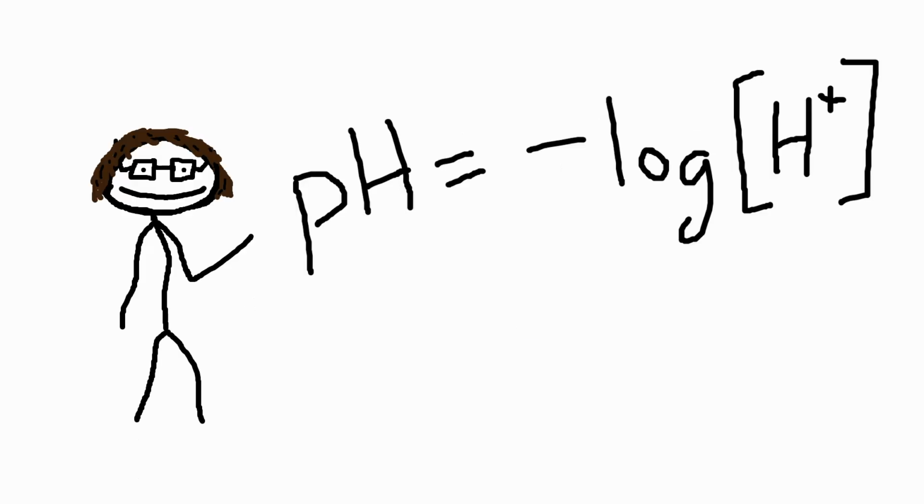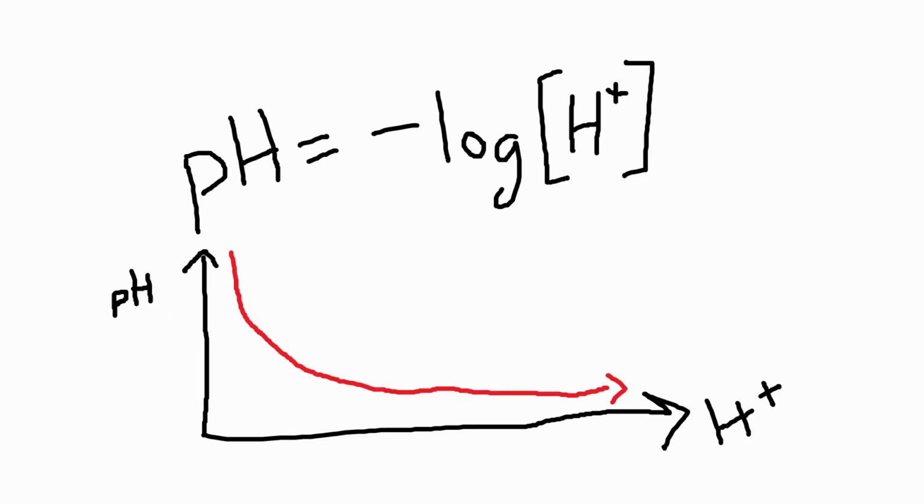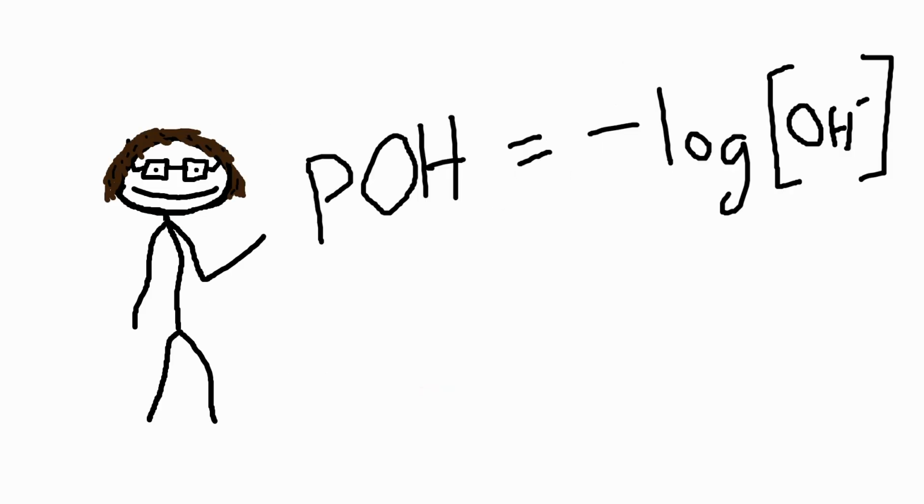Here's a formula for pH. Remember it because you're going to do some calculations with it. Basically, what it means is that using our trusty logarithmic scale, the higher the pH scale, the lower the amount of hydronium ions in the solution. Here's also the power of hydroxide formula.